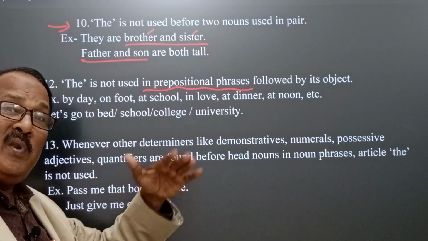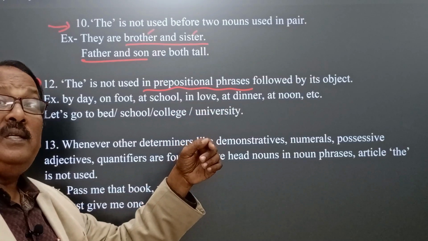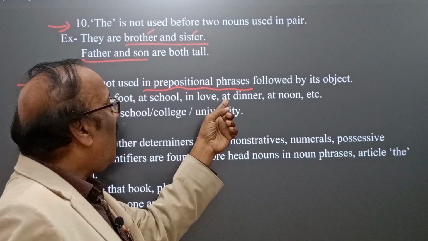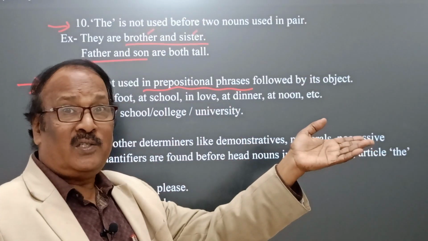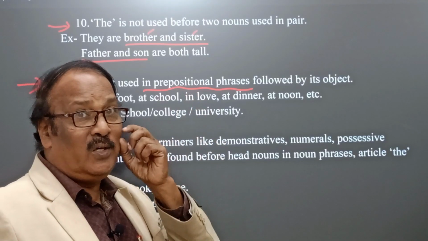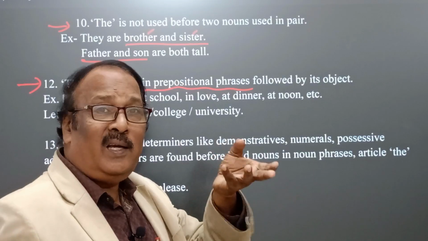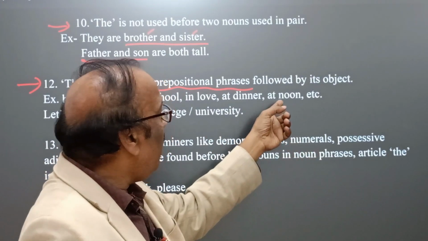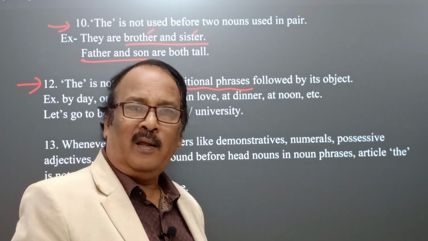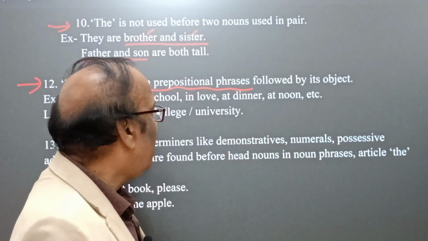At school: my friend is now at school. She is in love, not in the love. She is in love. At dinner: my friends are at dinner. Don't disturb them now. Yes, you see, at dinner means they are having or eating their dinner. Okay. At noon: I will meet you at noon. Definitely, yes, and here we cannot use "at the noon," etc.